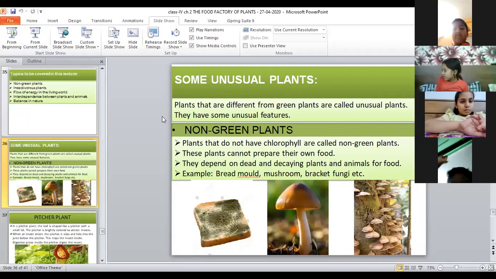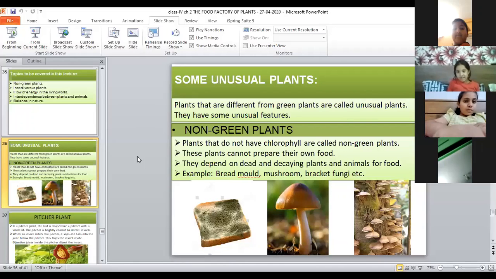Anyone else? Who will tell me what is photosynthesis? What was this chapter all about? We have completed our chapter today. Daksh. Yes, Daksh Maheshwari. What was this chapter all about? Ma'am, the chapter was all about some unusual plants and non-green plants.